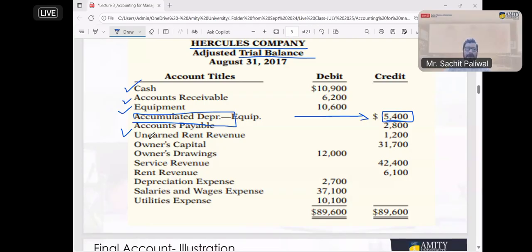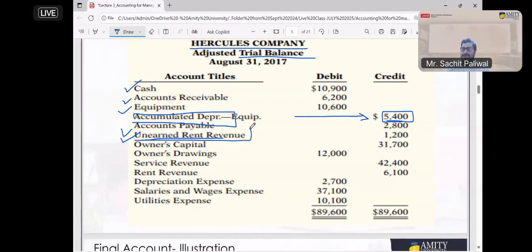Unearned rent revenue is also a kind of liability because it is not earned yet. The rent revenue is there, but the revenue which is not yet earned is called unearned. The same kind of entry we already discussed in my first lecture, where I had unearned service revenue. I told you in that first lecture that it will be considered a liability. Now, owner's capital is capital, it is not an expense. Drawing. What about service revenue? Revenue is revenue, we have already recorded it.